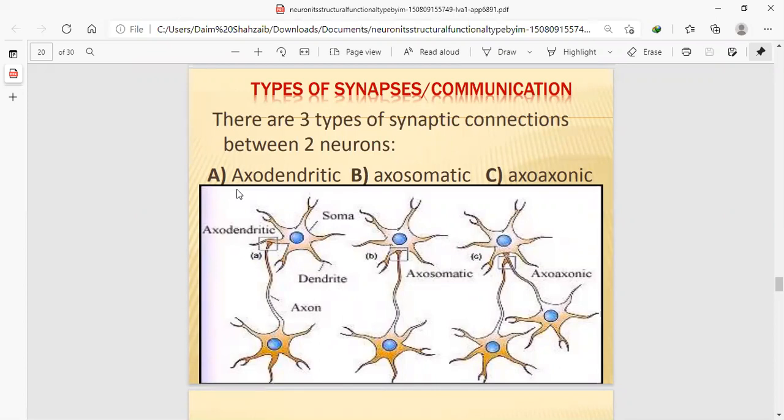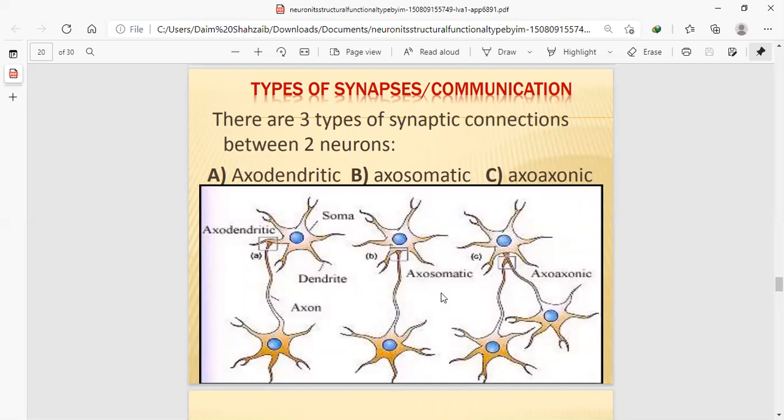When there is a gap between an axon and a dendrite, it is called axodendritic. And when a nerve impulse is directly attached to the cell body, where dendrites are branched,